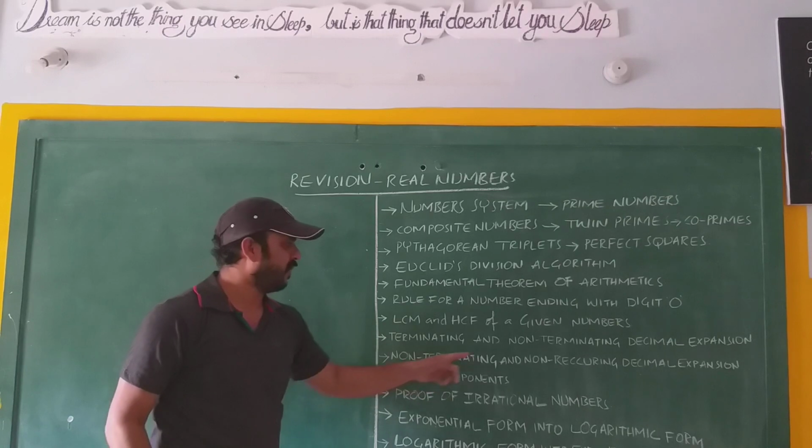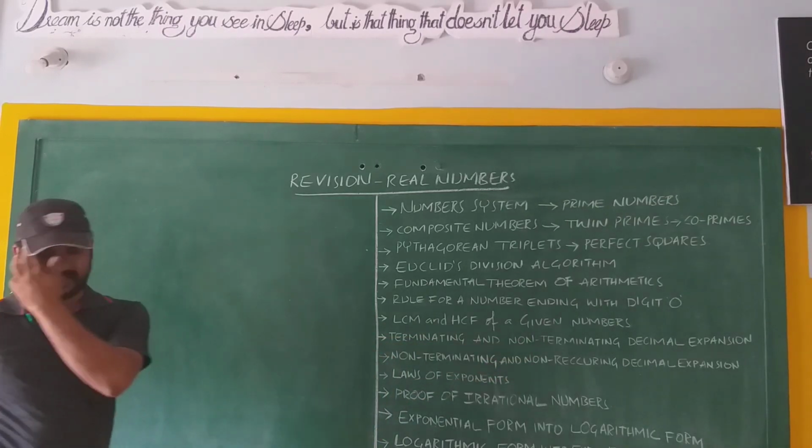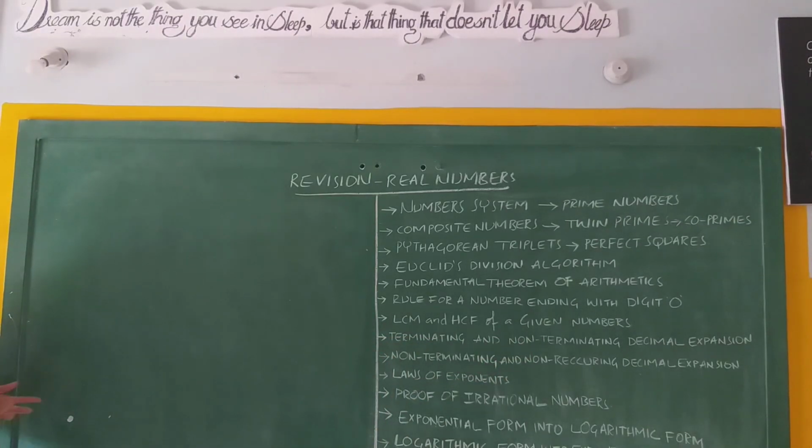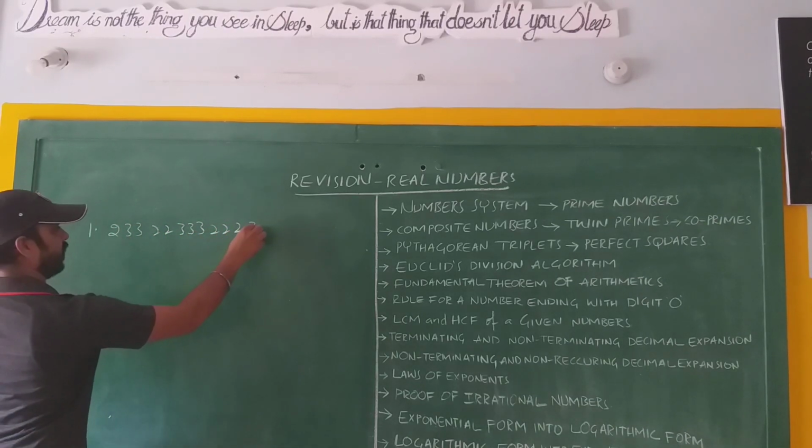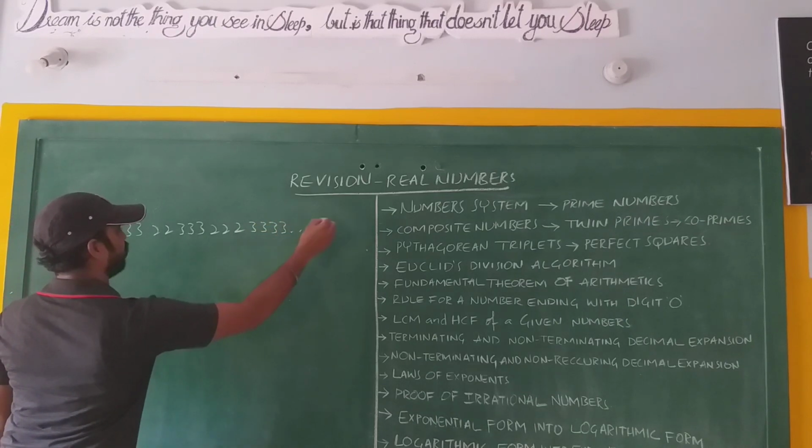Next, non-terminating and non-recurring decimal expansion. Non-terminating and non-recurring decimal expansion means, look at this example, 1.23322 2223333 and so on.